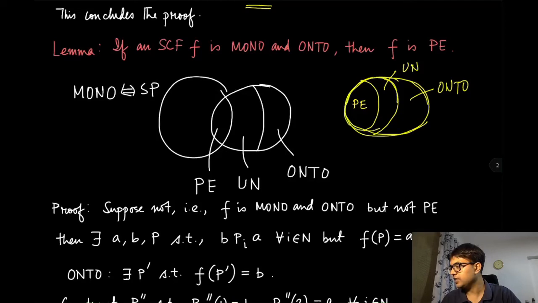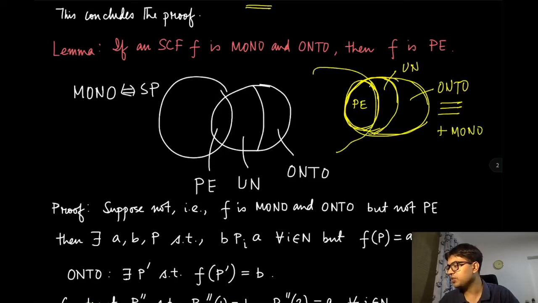It contains the unanimous set of social choice functions, which also contains the set of PE, Pareto efficient social choice functions. Now we are looking at the weakest condition over that social choice function, and we are saying that if you want ontoness plus monotonicity, which is the same as strategy proofness, then you must necessarily be only PE.